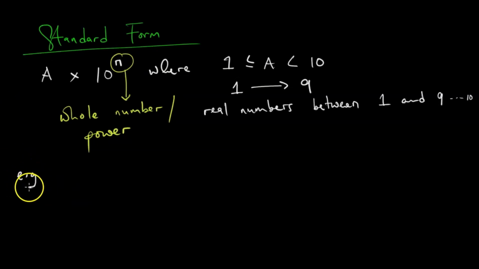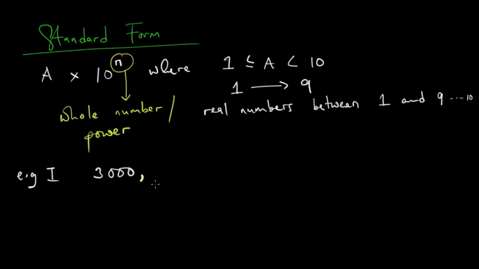So example number 1. Let us say we have 3000. We want to convert it to standard form. What we do first, we have to take note of where the comma is. Here we see that the comma is here.